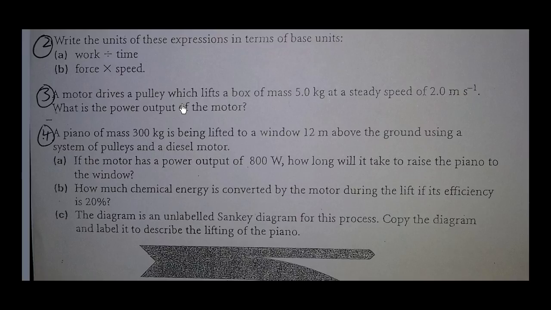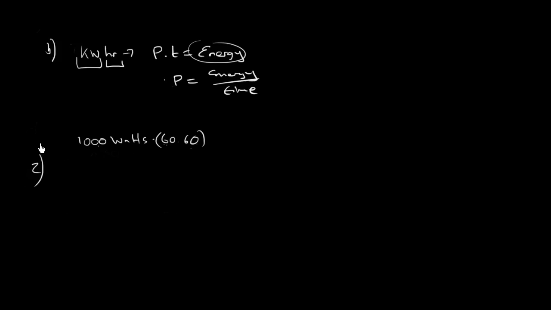Question 2 says to write the units of these expressions in terms of base units. So what are base units? They're kilograms, meters, seconds, the most basic units of all. So work divided by time. Question 2, which we're going to do in another color for the fun of it. Work divided by time. Okay, so what's work? The unit of work is joules. The joule is not a base unit because it can be made up of more basic units. Time is a base unit, so that's seconds, and that can't be chopped up at all, but work can.